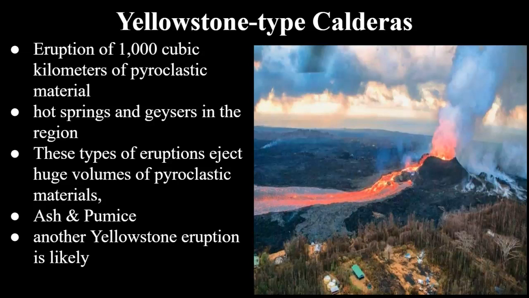Yellowstone-type eruptions eject huge volumes of pyroclastic materials, mainly in the form of fragments of ash and pumice. When they come to rest, hot fragments of ash and pumice are melted, forming a welded tuff, which is very similar to a hardened lava flow. The latest eruption was followed by episodic outflows of degassed rhyolitic and basaltic lavas. Thus, another caldera-forming eruption is likely, but not necessarily inevitable.